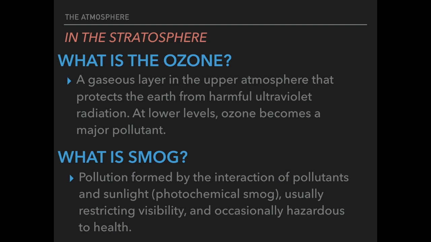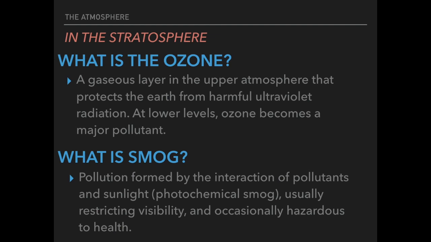Well, what is the ozone layer? The ozone layer is a gaseous layer in the upper atmosphere that protects us from UV, also known as ultraviolet light. This radiation can be very harmful. Another term which ties into the stratosphere is smog. Smog is a pollution, and specifically it's a chemical pollution.